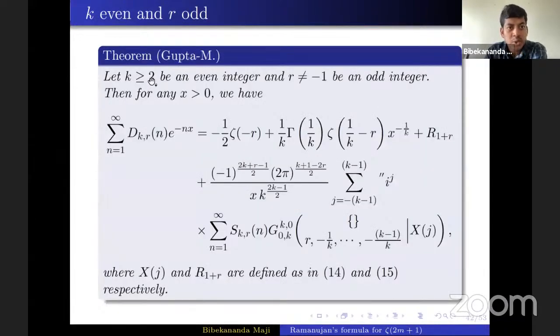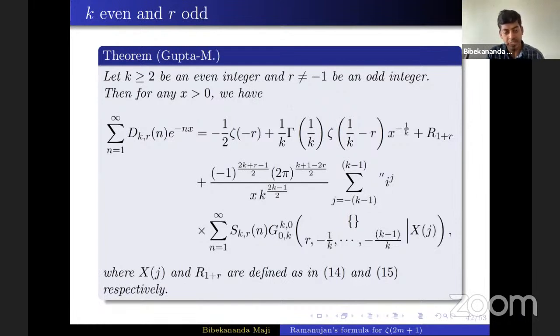So the first result was for K even and R even. Now we are considering K even and R odd. But this identity is not valid when R equals -1, because in that case a zeta 1 will come, and the zeta function has a pole at s equals 1. So for R equals -1, you have to do it separately.